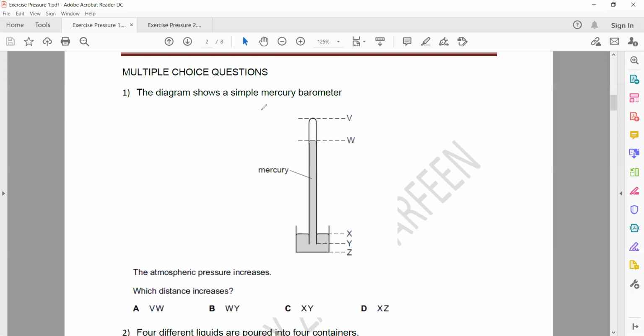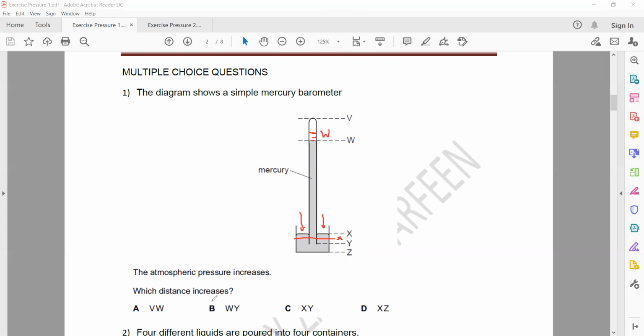When the atmospheric pressure increases, what happens? The level of the liquid will change, because atmospheric pressure is applied from this side, so it will push this X down. So X will go down. And what happens? W will rise up.